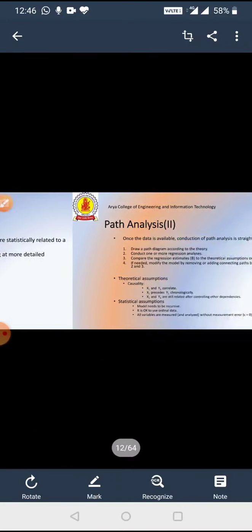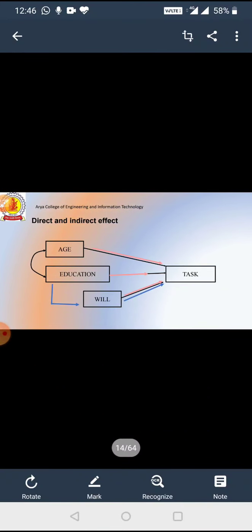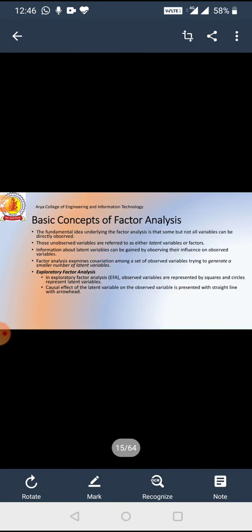In the last lecture, we studied SEM, the Structural Equation Model, and how we use path analysis in SEM. In today's topic, we study further about it. The basic concept of factor analysis.